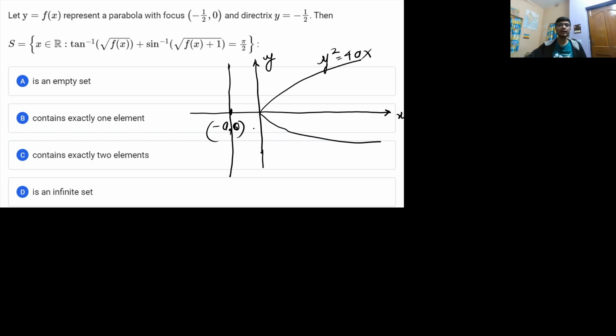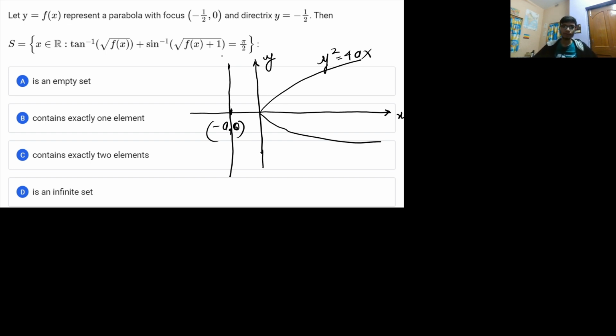Now, what is the director circle? It is the locus of the point for which the intersection of two tangents is at an angle of 90 degrees. The locus of the point where the intersection of perpendicular tangents occurs is basically the director circle. So in case of a parabola, it is basically a line, and in case of an ellipse, it is again a circle. Similarly, in case of a hyperbola, it is a circle. In case of a circle, it is also again a circle. All right, so that depends.